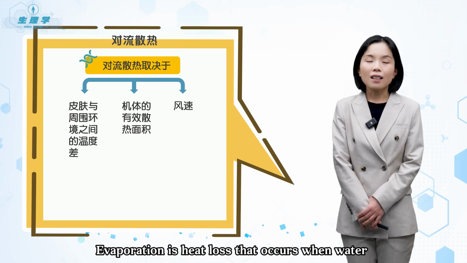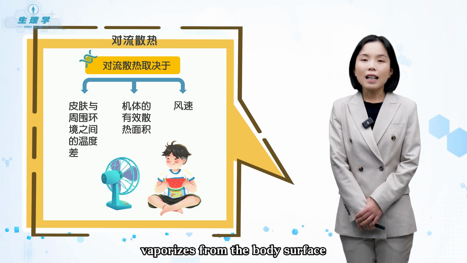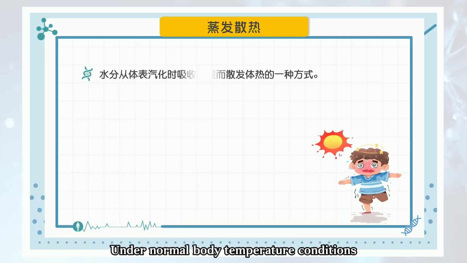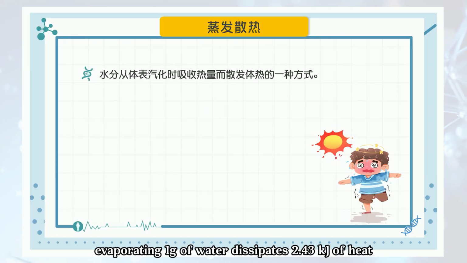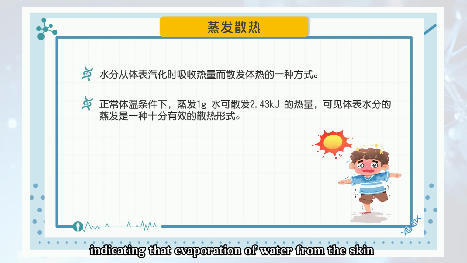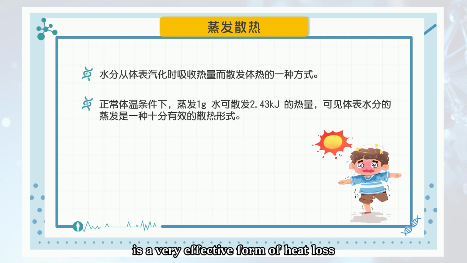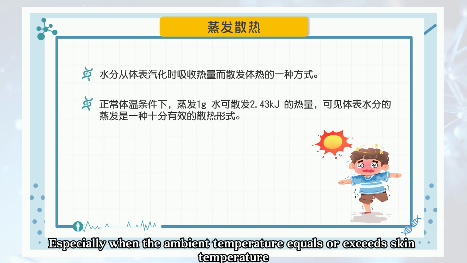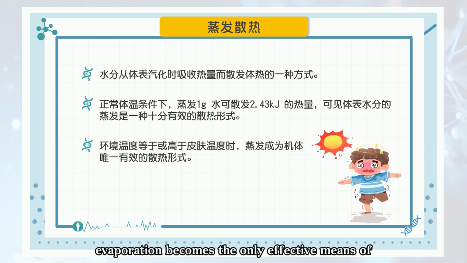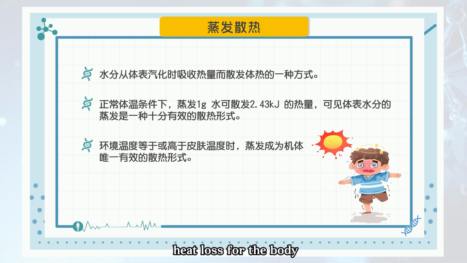Evaporation is heat loss that occurs when water vaporizes from the body surface, absorbing heat in the process. Under normal body temperature conditions, evaporating 1 g of water dissipates 2.43 kilojoules of heat, indicating that evaporation of water from the skin is a very effective form of heat loss, especially when the ambient temperature equals or exceeds skin temperature. Evaporation becomes the only effective means of heat loss for the body.